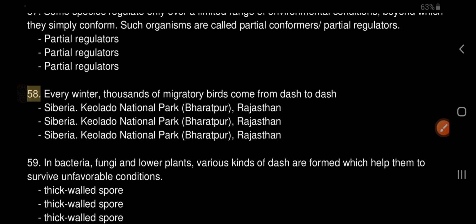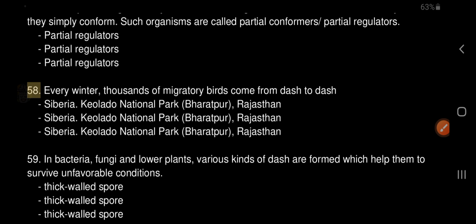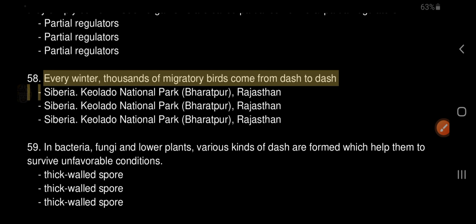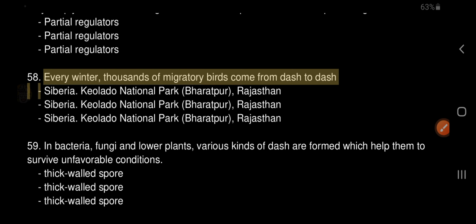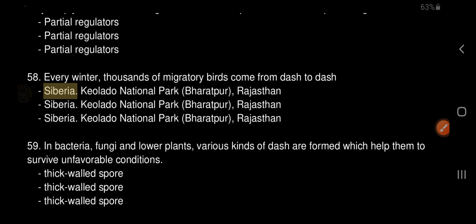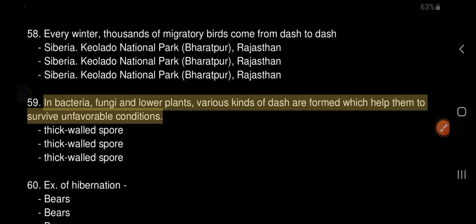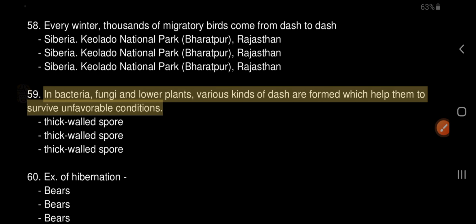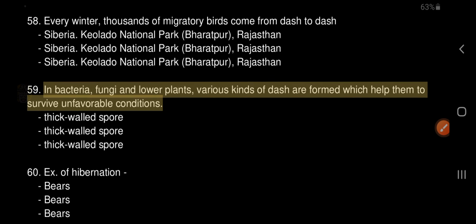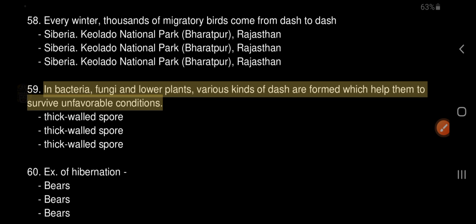58. Every winter, thousands of migratory birds come from Siberia to Keoladeo National Park, Bharatpur, Rajasthan. 59. In bacteria, fungi and lower plants, various kinds of thick-walled spores are formed which help them to survive unfavorable conditions.